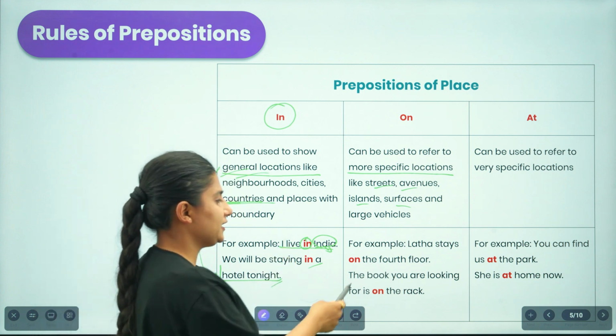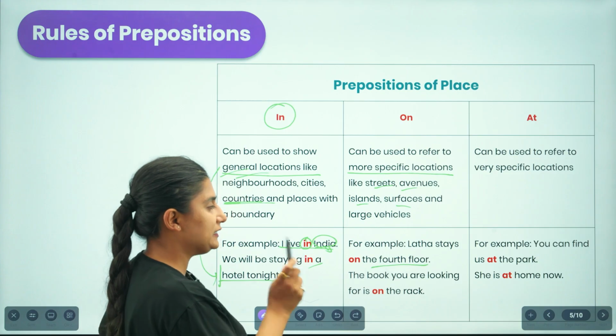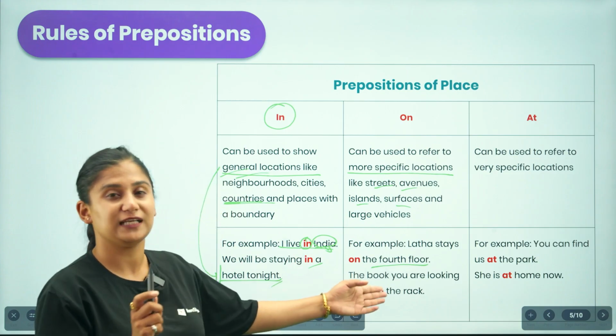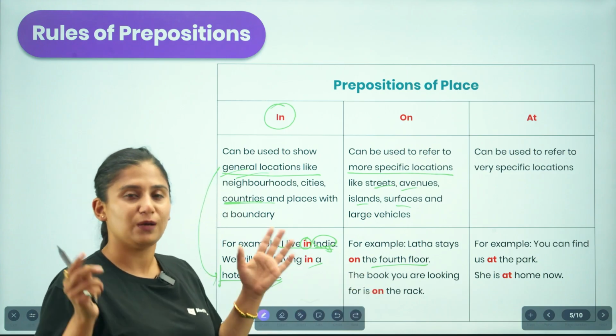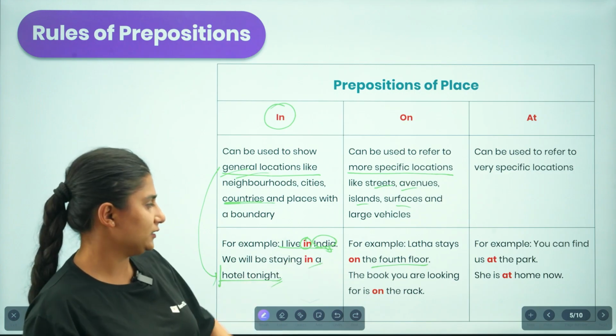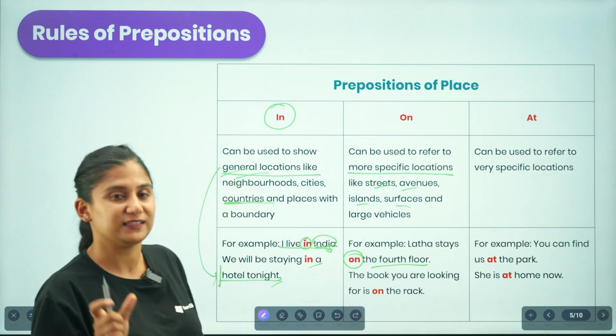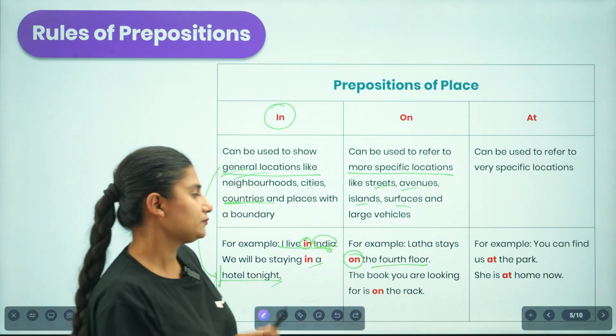For example, Lata stays on the 4th floor. We are indicating that she is staying in a building which is quite tall, and then she is staying on the 4th floor. We are being more specific regarding the location.